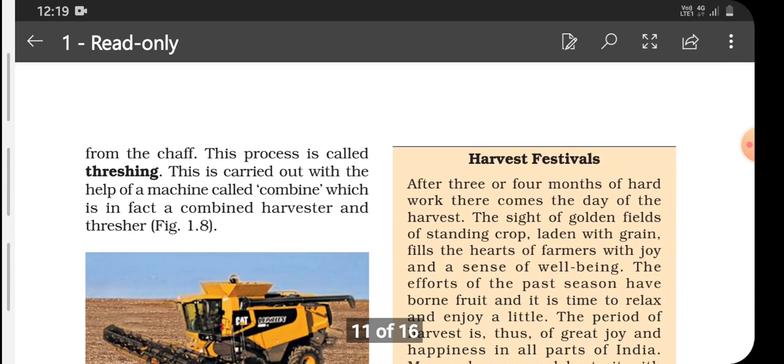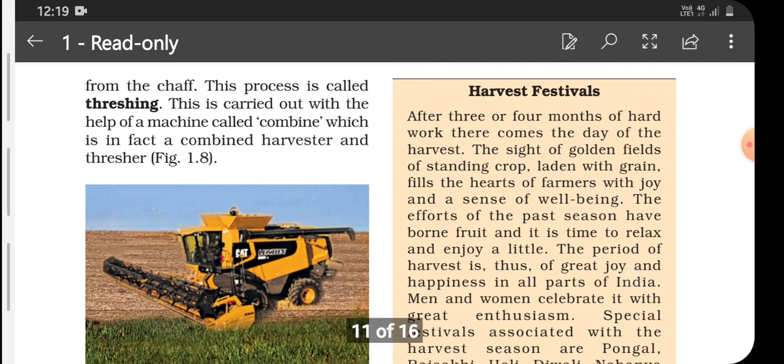Nowadays the harvester is combined with a machine called thresher also. So it does both of the work of a harvester and thresher. So it is called combined machine.